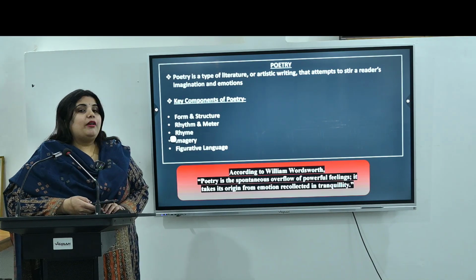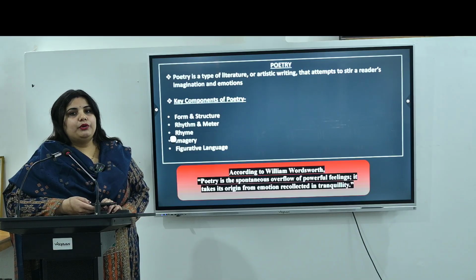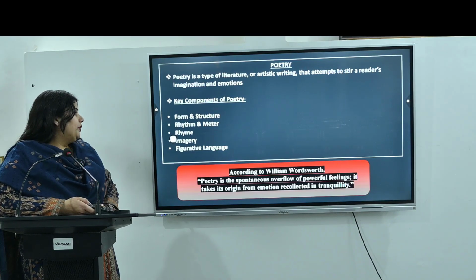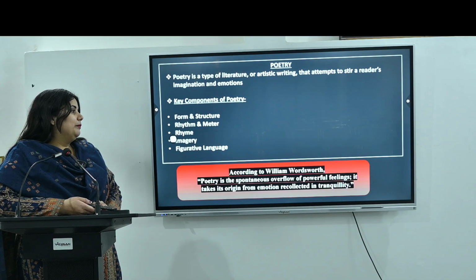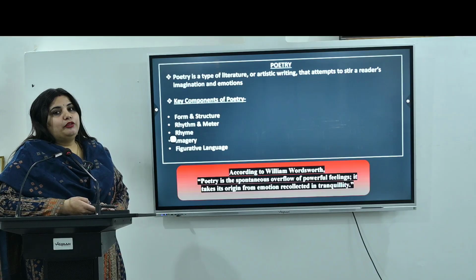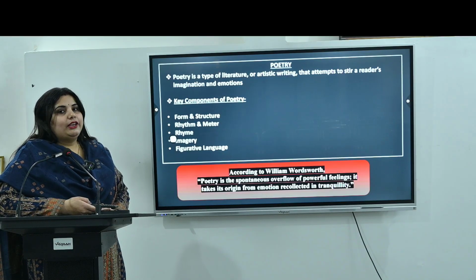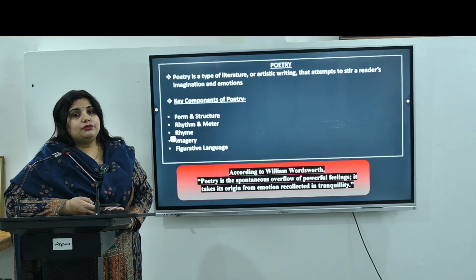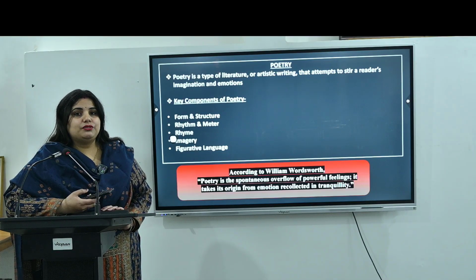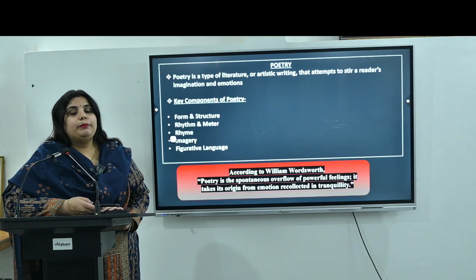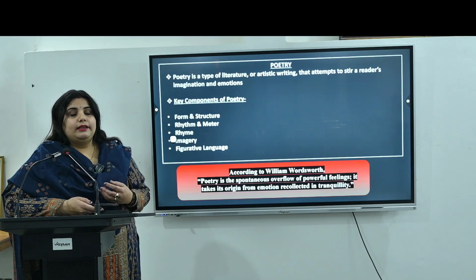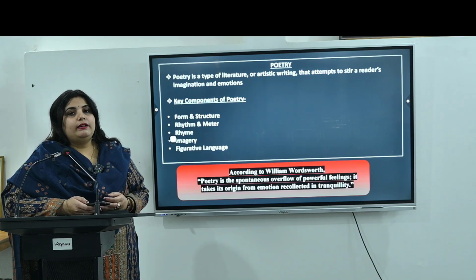According to William Wordsworth, a very renowned nature poet of English literature, poetry is the spontaneous overflow of powerful feelings. A very beautiful definition of poetry. Further he says, it takes its origin from emotions recollected in tranquility. Here, Wordsworth is trying to emphasize that true poetry is natural. It comes without any force. Poetry is an authentic eruption of deep emotions. It arises from intense experiences which are recollected later upon calmly.